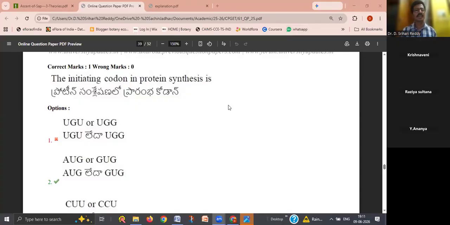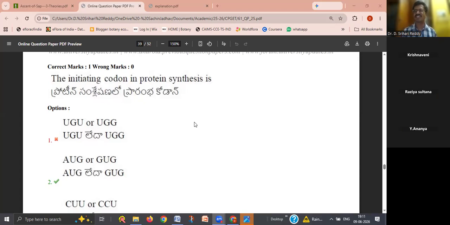Today's class. Now the question is about the initiation codon in protein synthesis. What is the initiation codon? The starting codon is called the initiation codon. In the mRNA, we see the codons. These are also called triplet codons, because 3 nitrogen bases form a triplet codon.